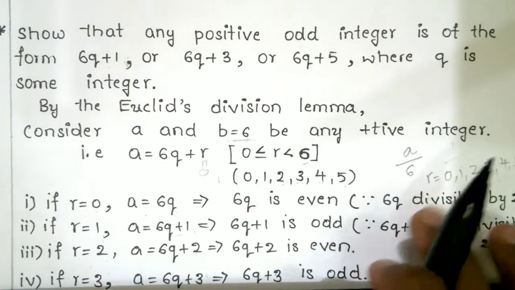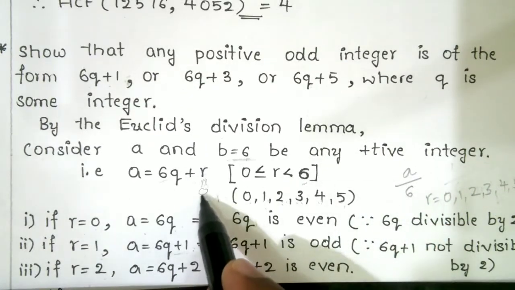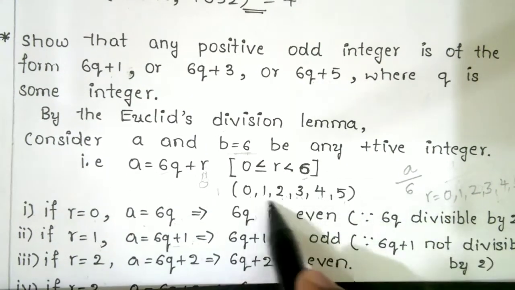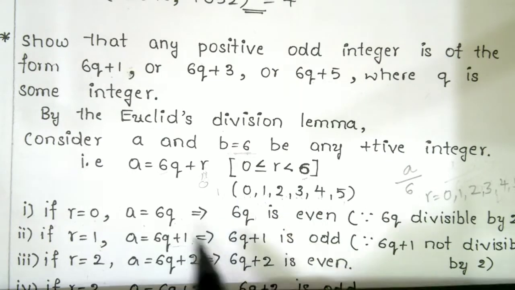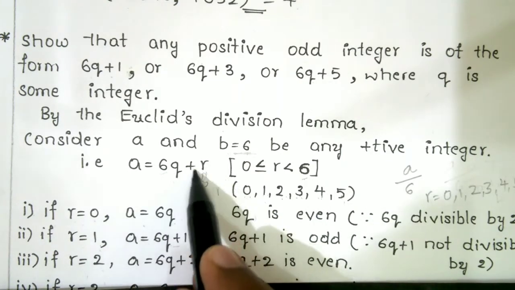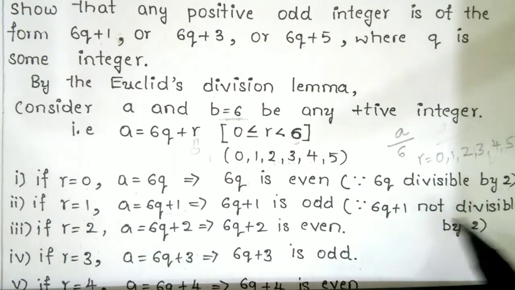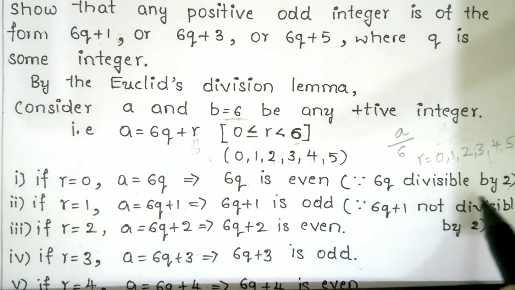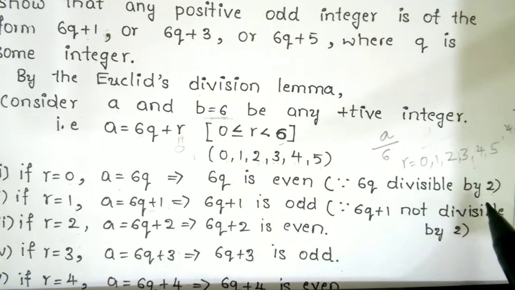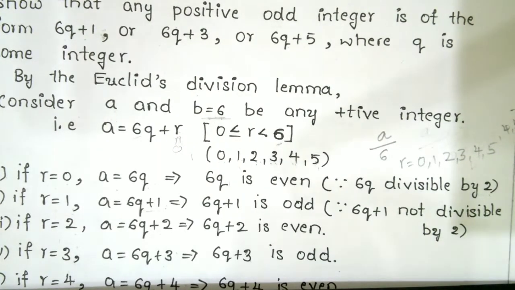First case, if r equals 0, then a equals 6q. So 6q is even, since 6q is divisible by 2.